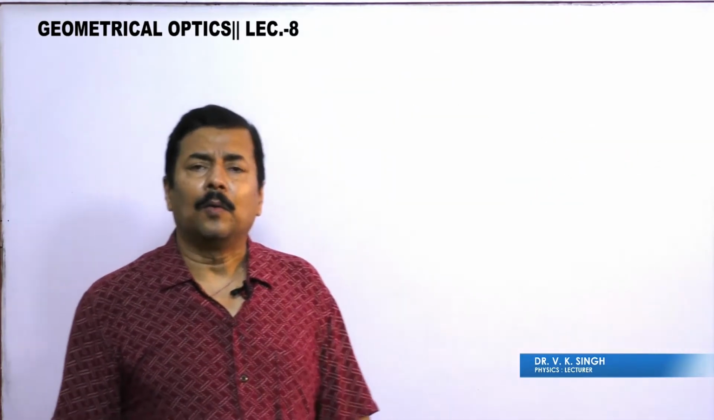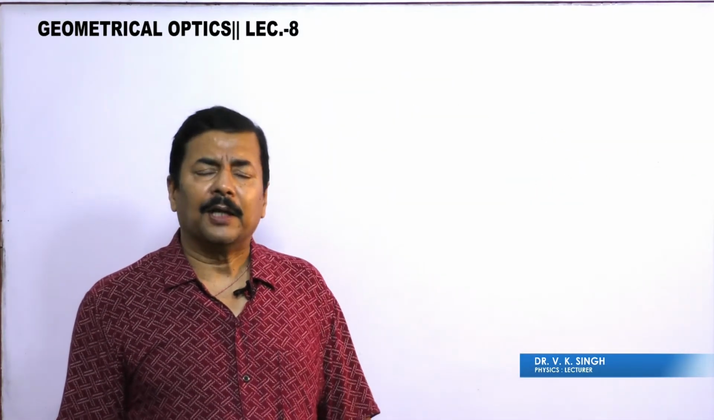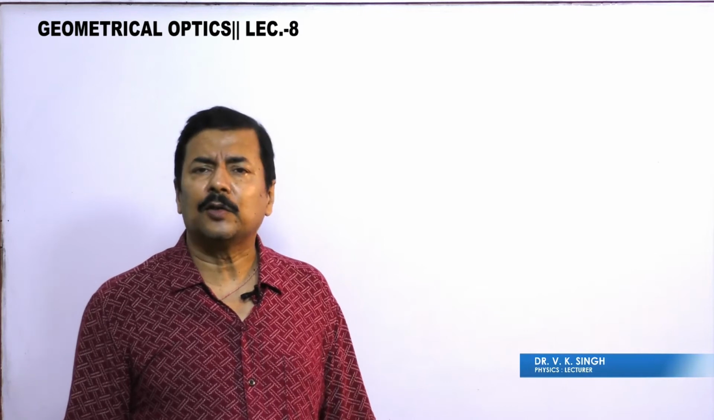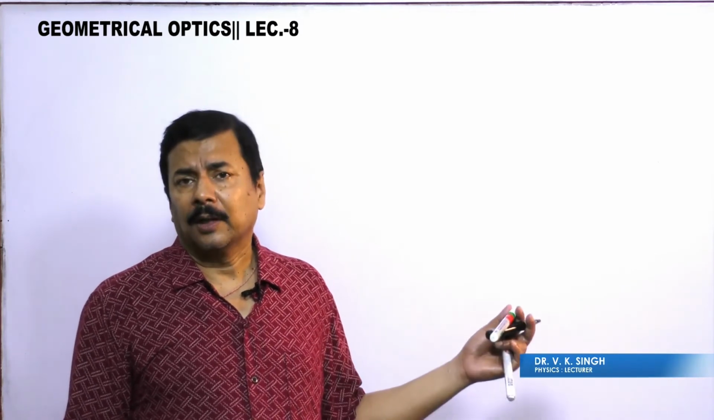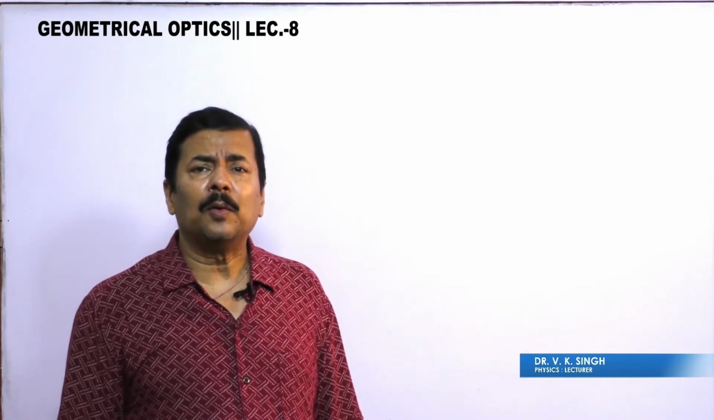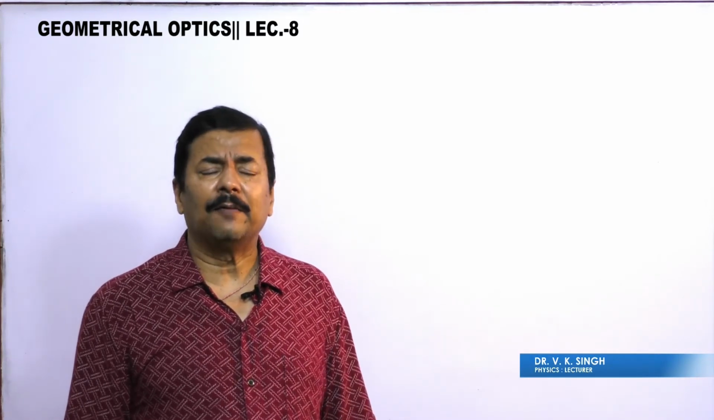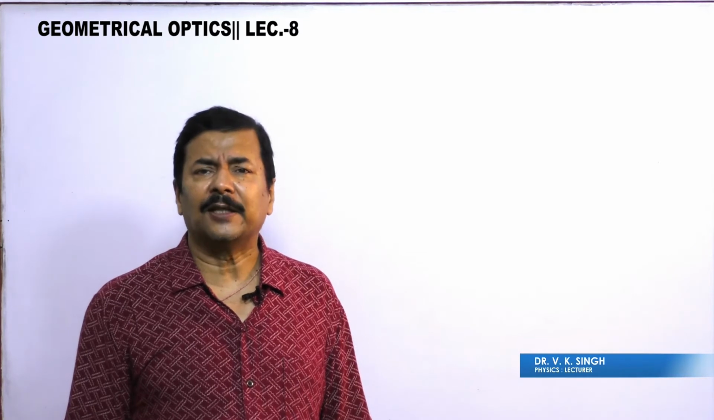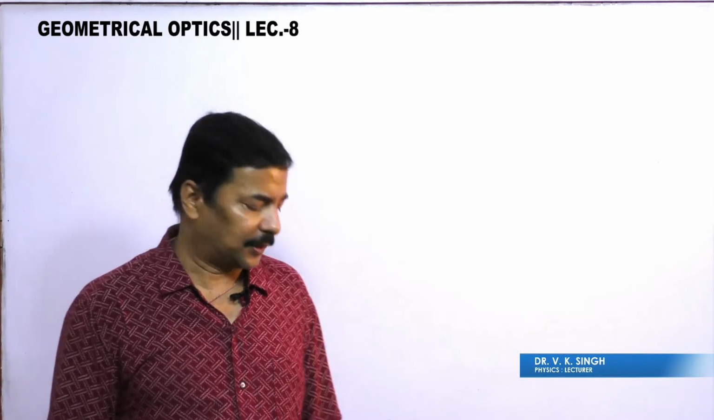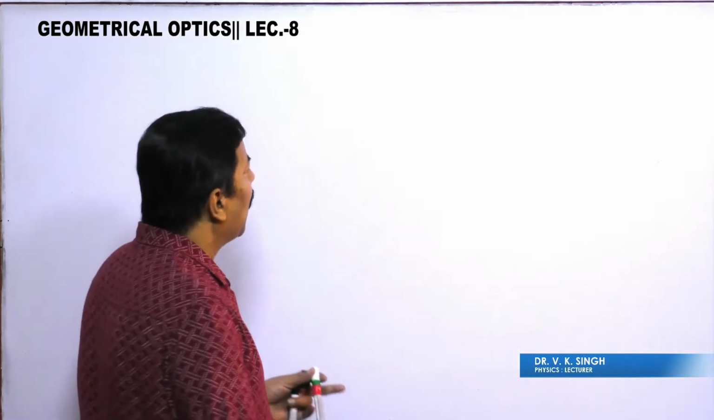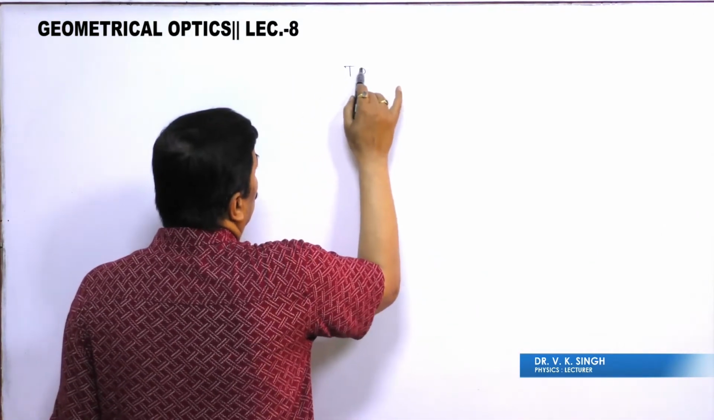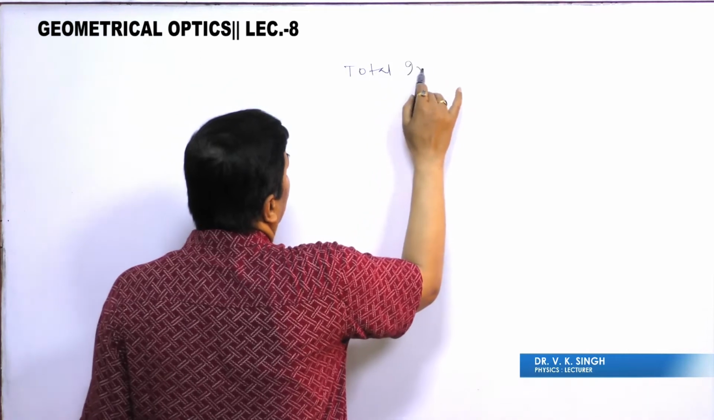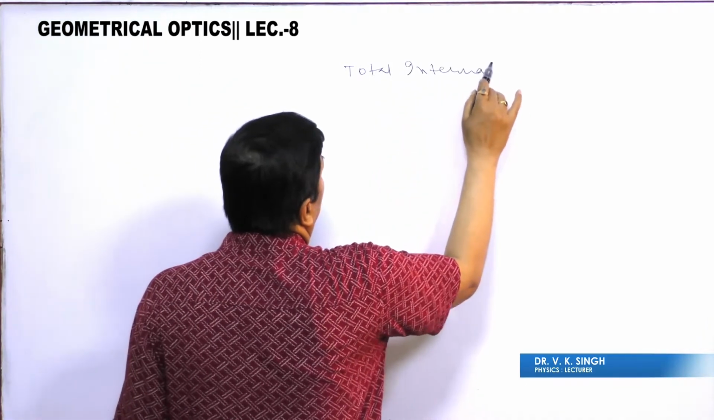Now what we would like to discuss, in this situation we have seen Snell's law, we have seen real depth and apparent depth, we have seen the lateral shift. Now we have to understand a very common phenomenon of nature, that is total internal reflection. So our next discussion is total internal reflection.